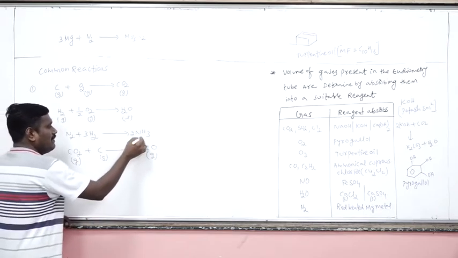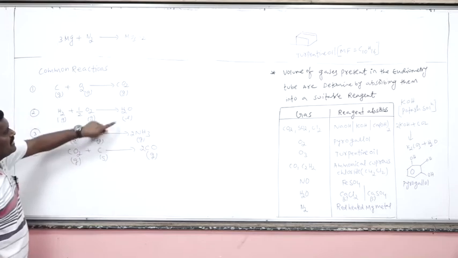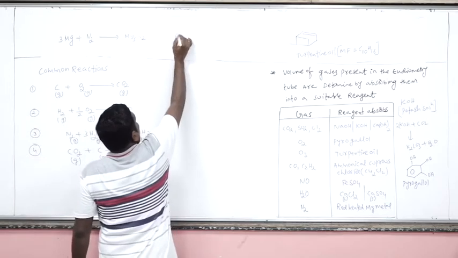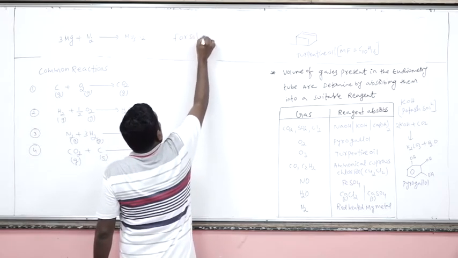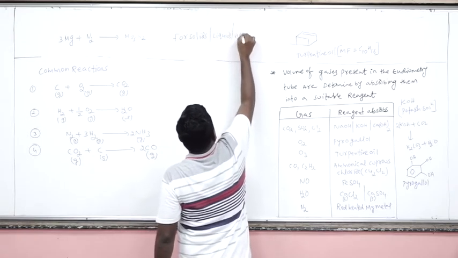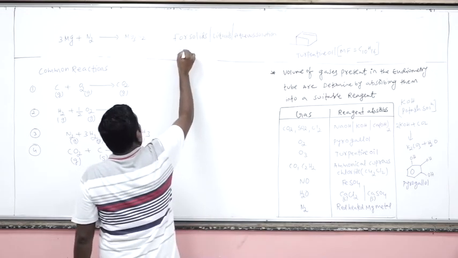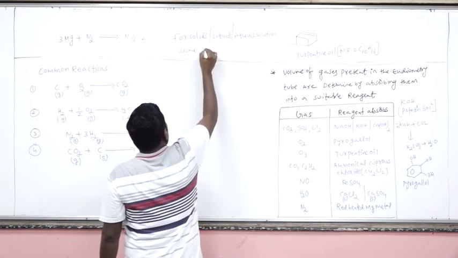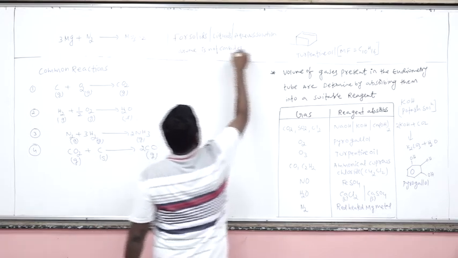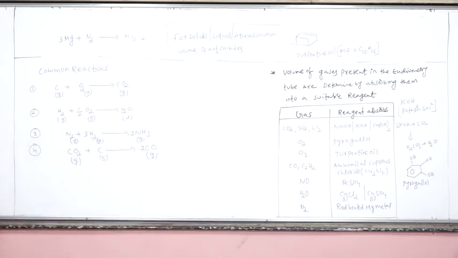Coke is a solid. Remember, in case of solids or liquids, we should not consider the volume. Let's suppose liquid H2O is there. We should not consider the volume for solids, liquids, even aqueous solutions. Volume is not considered.